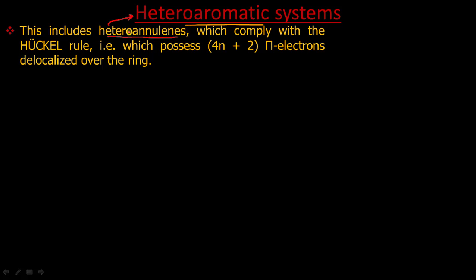This is one particular kind of heteroannulene. Those heteroannulenes which follow Huckel's rule, that means which have a 4n plus 2 pi electron system, and this system is delocalized in the ring, will be called heteroaromatic systems.